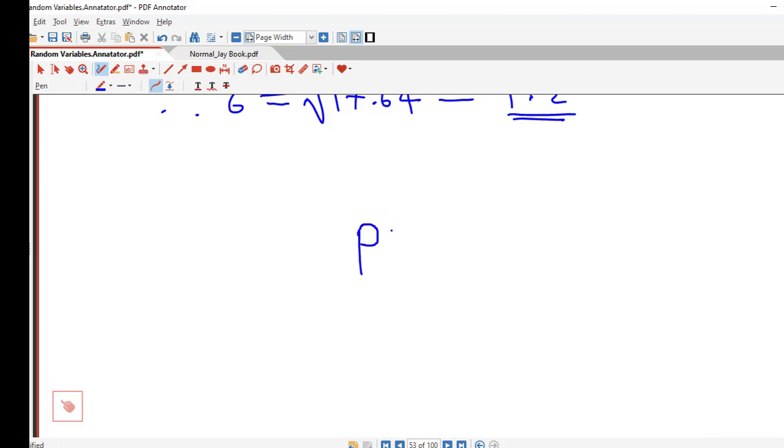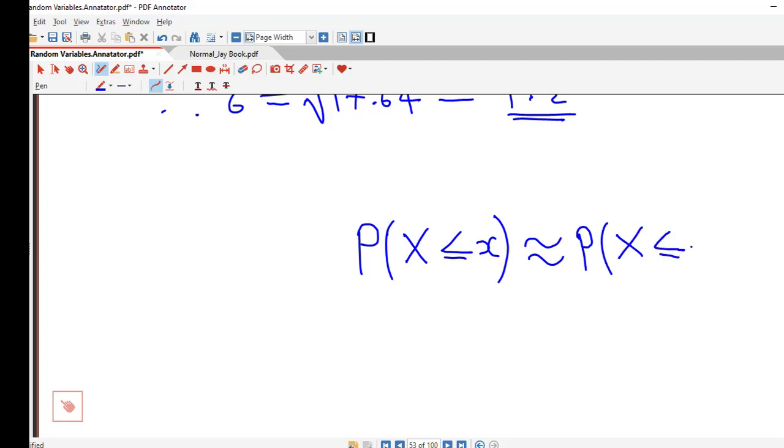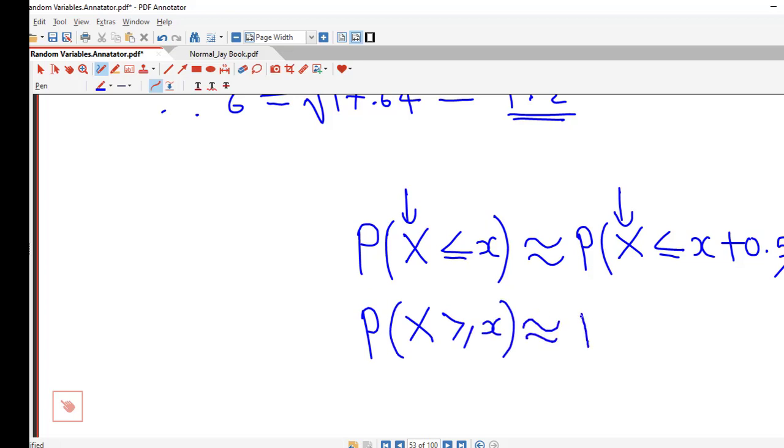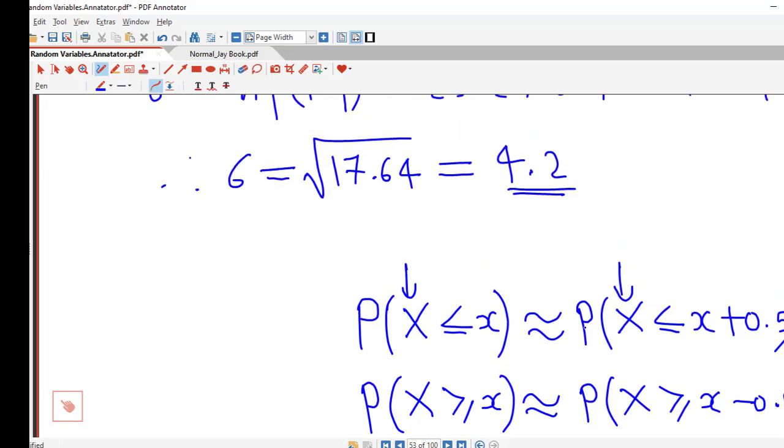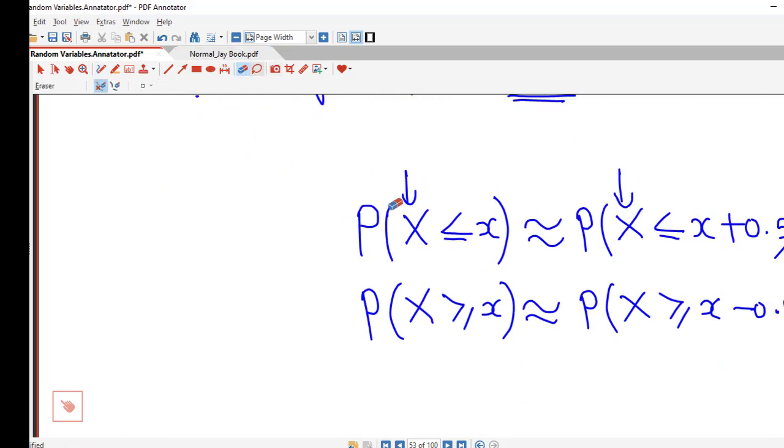So we recall that whenever we are approximating discrete random variable, or binomial random variable here, by normal random variable, we will remember this continuity correction. If we have this type of probability that capital X is less than or equal to x, then this will be approximated by probability that capital X is less than or equal to x plus 0.5. Here X is normal random variable, there x is binomial random variable, and if we have the other type of probability, then we will approximate it by subtracting 0.5. So with this in mind, we are able to solve our problem here.